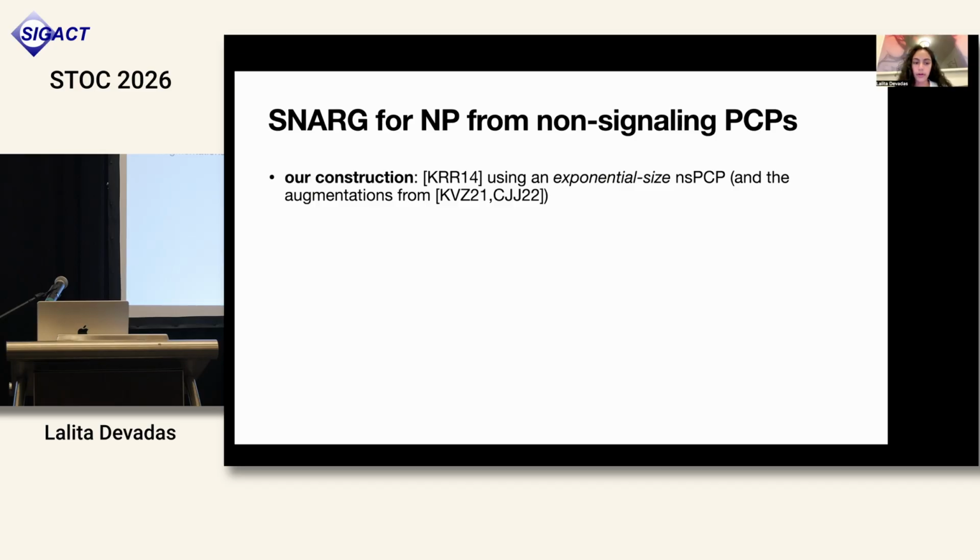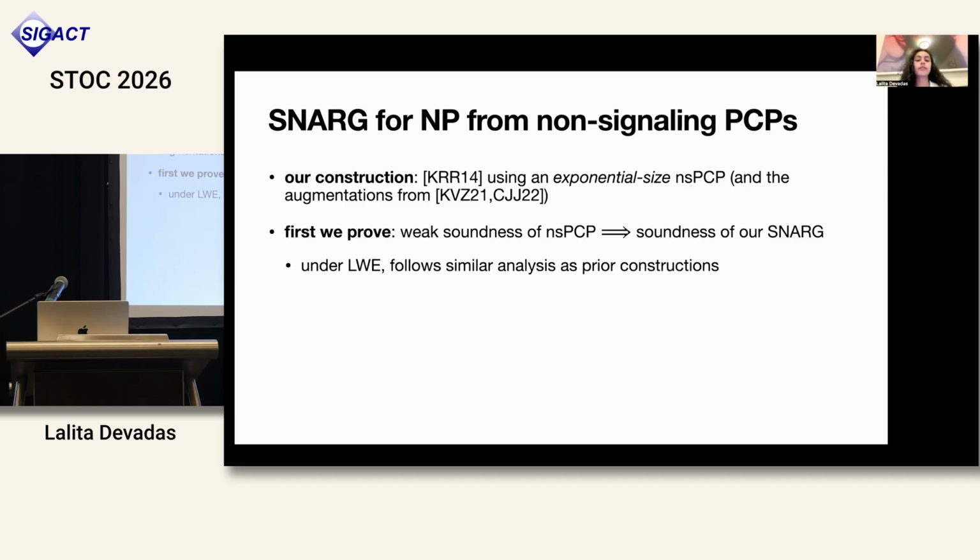So now to give an outline of our construction, we're using the same template from KRR, using an exponential size NSPCP and the augmentations from subsequent work that remove the need for the verifier to hold the secret key. First, we prove that weak soundness of the NSPCP implies soundness of our SNARG construction. This is under LWE and follows a similar analysis as prior constructions, but also relying on the insights that I mentioned that allow us to use this exponential size PCP and only rely on weak soundness rather than regular soundness of the NSPCP.